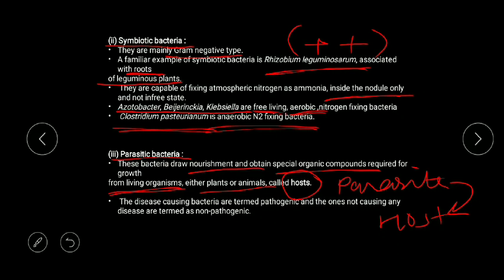Now this parasite can be pathogenic or non-pathogenic. If they cause a disease, then they become pathogenic, and if they do not cause a disease, then they become non-pathogenic. So this is the thing with respect to the three types of heterotrophic bacteria which are most abundant.